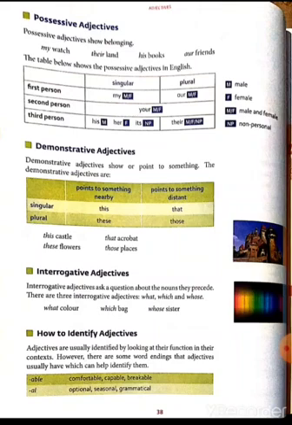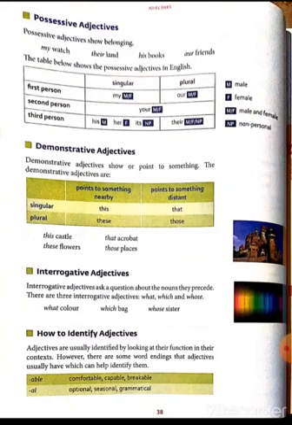In the first person singular form, we use my, for both male and female. In the plural, we use our, for both male and female. Second person: your, for both male and female. Third person: his for male, her for female, its for non-personal. And their is used for male, female, and non-personal.